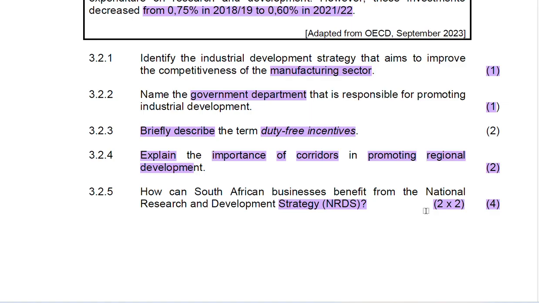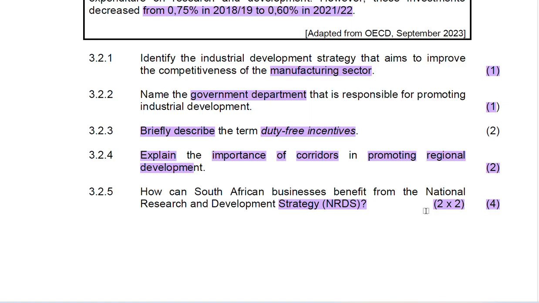Therefore, the business are able to make more profit. So what happened? We're looking at the competitive advantage when compared with other countries in the foreign market. We're looking at the fact that now they can make more profit because they are producing more. We're looking at the fact that they are getting new techniques of producing more products, better output. So that is how the South African business benefit from national research and development strategies. So from what I've discussed, then you just needed to have two.